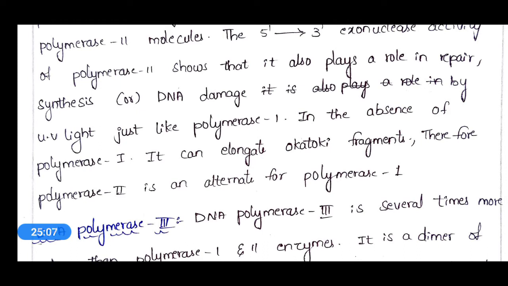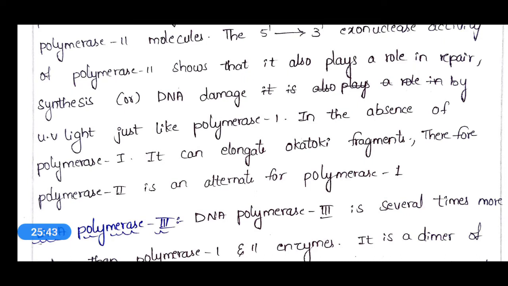Therefore, DNA polymerase 2 is an alternative for DNA polymerase 1. During the DNA replication process, Okazaki fragments will be formed, and for elongation of these Okazaki fragments, this DNA polymerase 2 is an alternative enzyme for the action of DNA polymerase 1 on these Okazaki fragments. Okay, that means in the absence of DNA polymerase 1, DNA polymerase 2 will act on these Okazaki fragments.